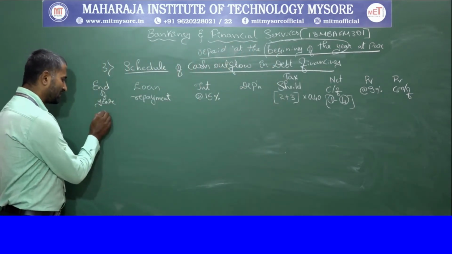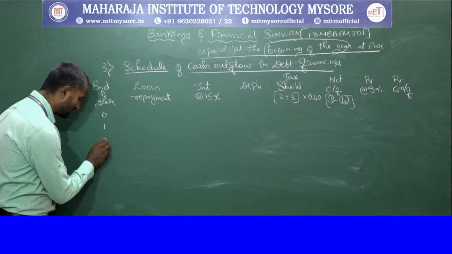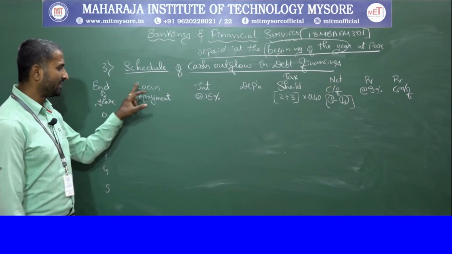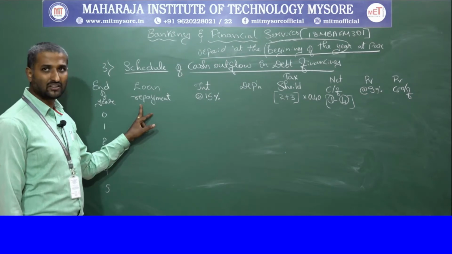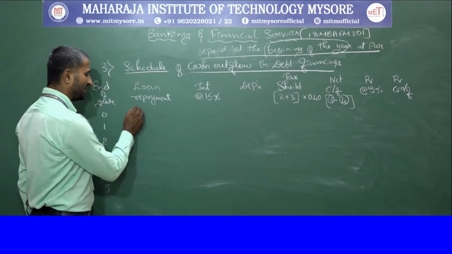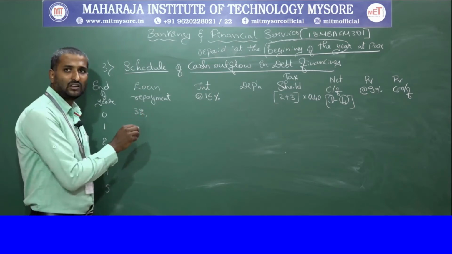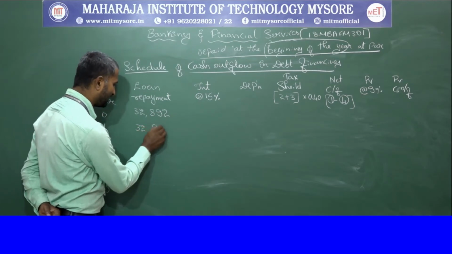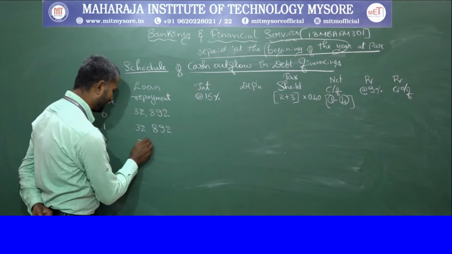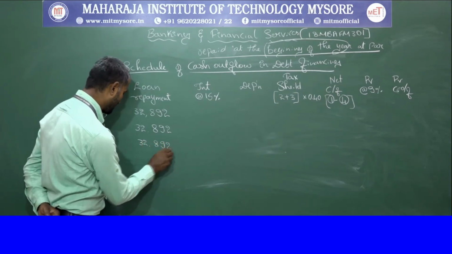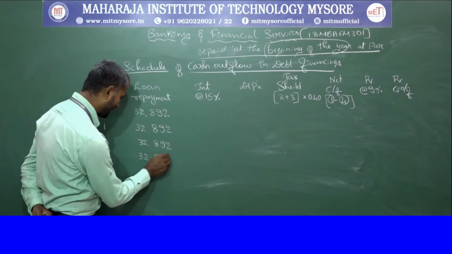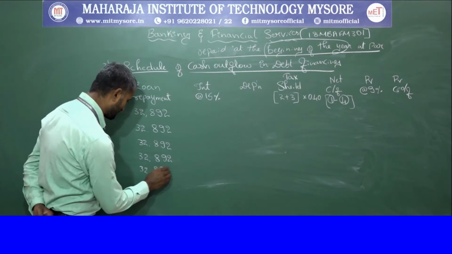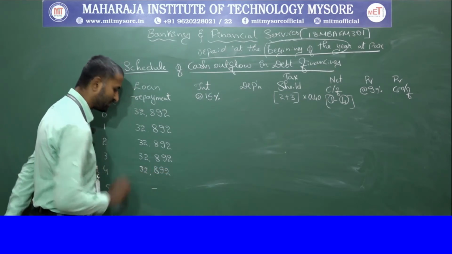So here we take the years 0, 1, 2, 3, 4 and 5, because when we take into consideration the loan repayment, the repayment should be made at the beginning of the year. Therefore 32,892 will be the same value which we are going to pay for the 5 years, but it starts from the beginning of the year. So 32,892, 32,892, 32,892, and nil for the last year.